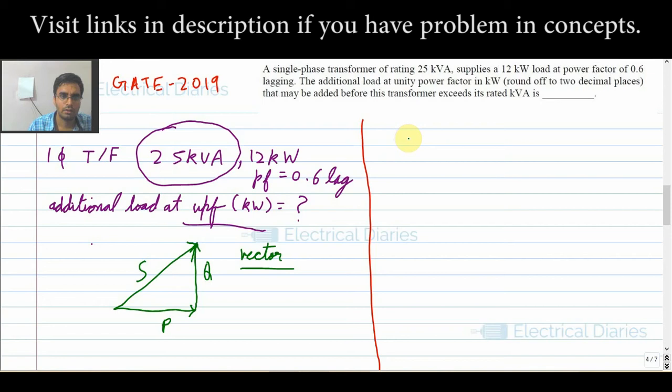Okay, so in this question S is given to me as 25 kVA, and P is 12 kilowatt of load at power factor equal to 0.6 lag. Okay, so the maximum capacity of the transformer is 25 kVA. P right now is 12, and it is asking how much P can be increased. Let me denote it by X.